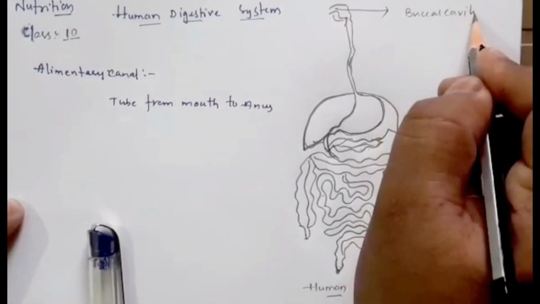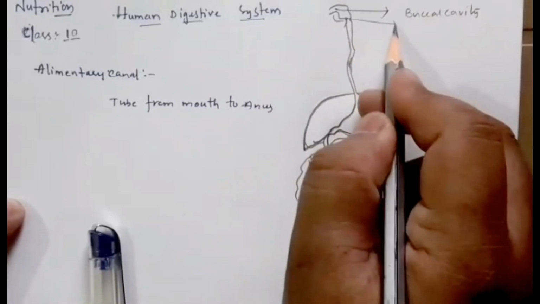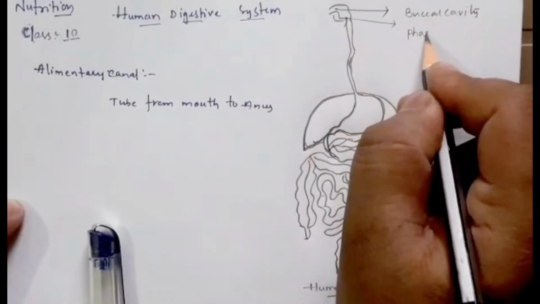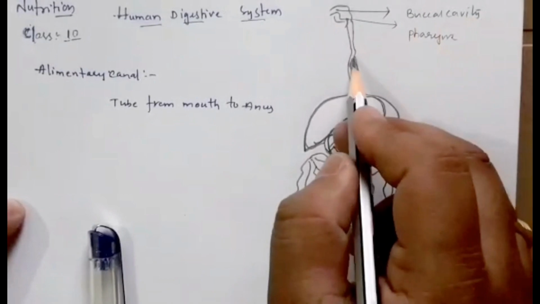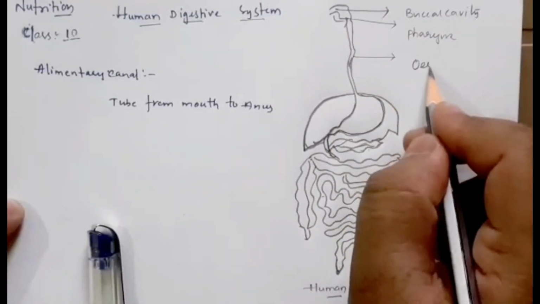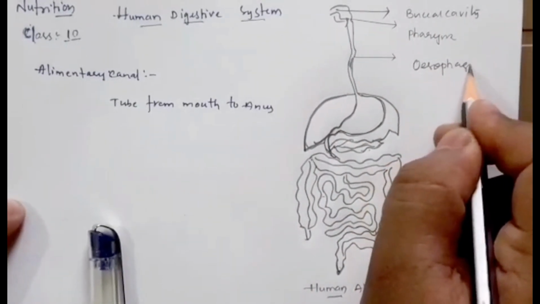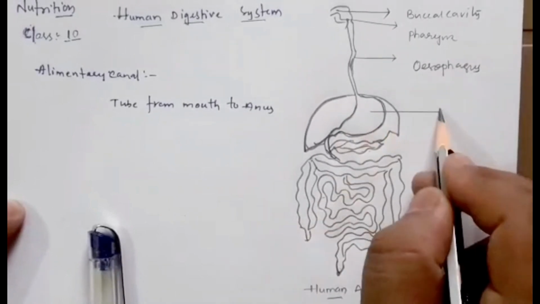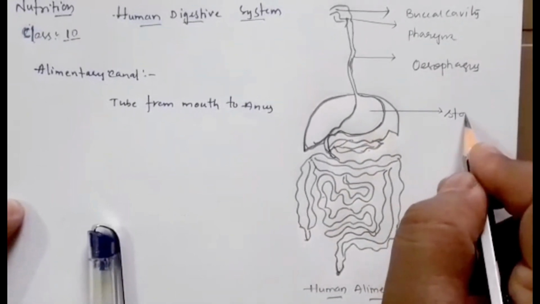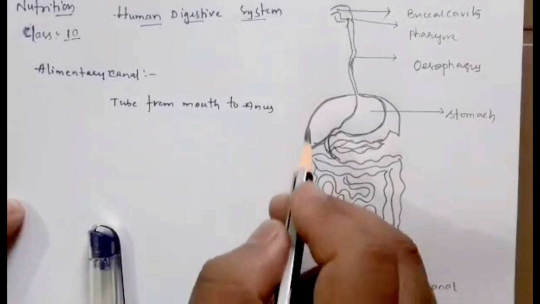So these are the different parts. So here we have pharynx. Okay, so long tube-like structure called esophagus. Okay, stomach. Are you following, children?